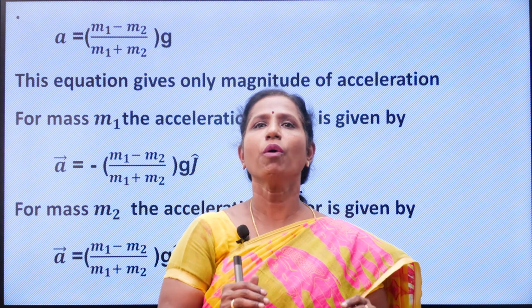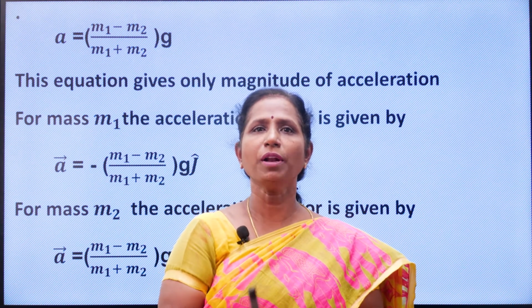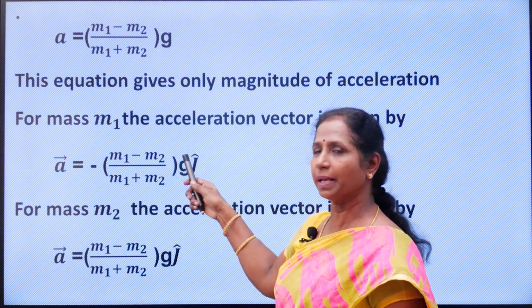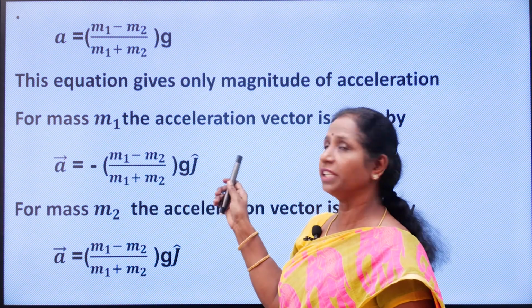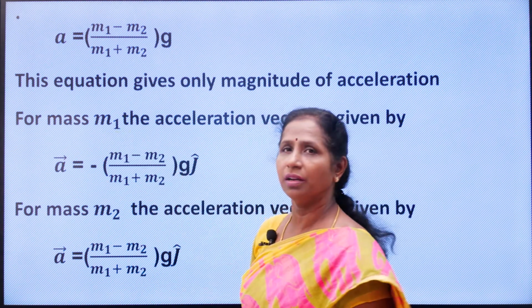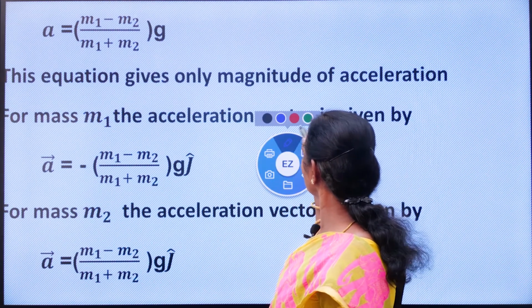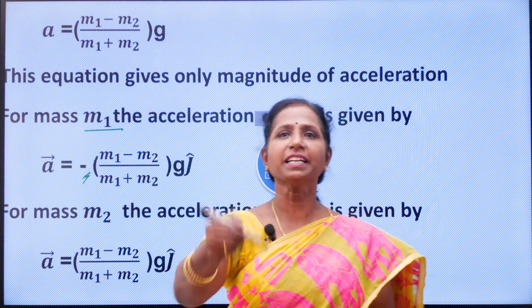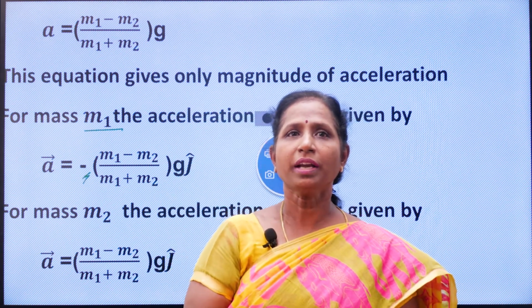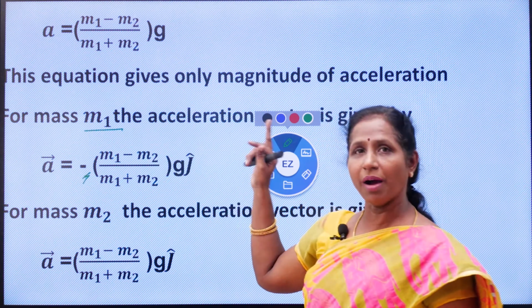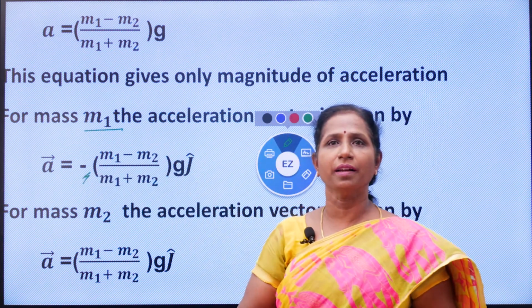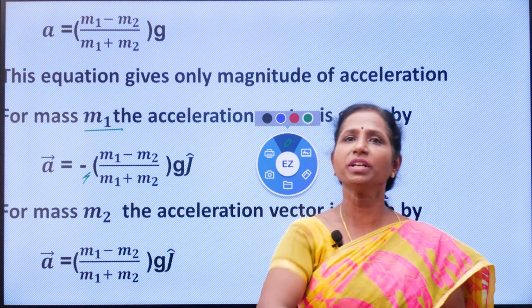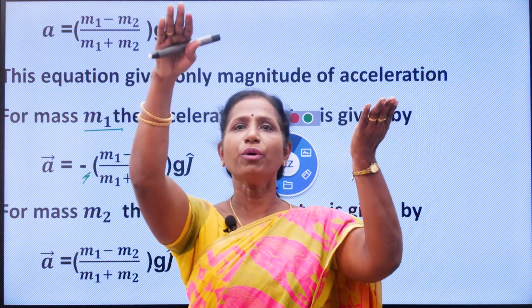So, if you want to write it in vector form, how will you write? Acceleration vector a equals minus (m1 minus m2) by (m1 plus m2) into g j cap for mass m1. For the case of mass m1, you should write the minus sign, because m1 is moving in the downward direction. For mass m2, you need not write the negative sign, because m2 is moving up while m1 is moving down.